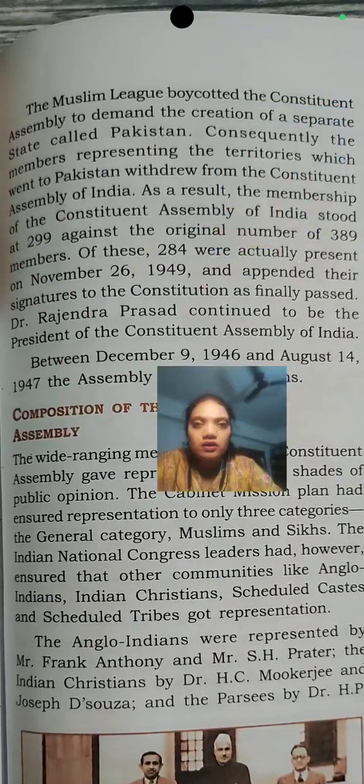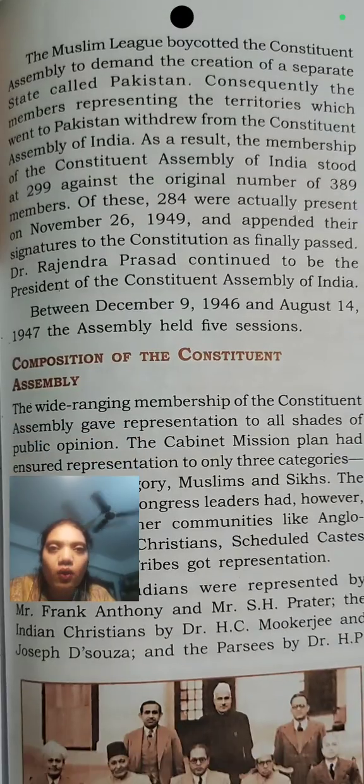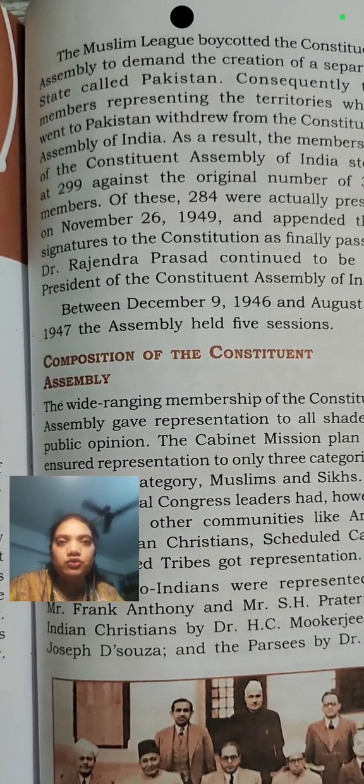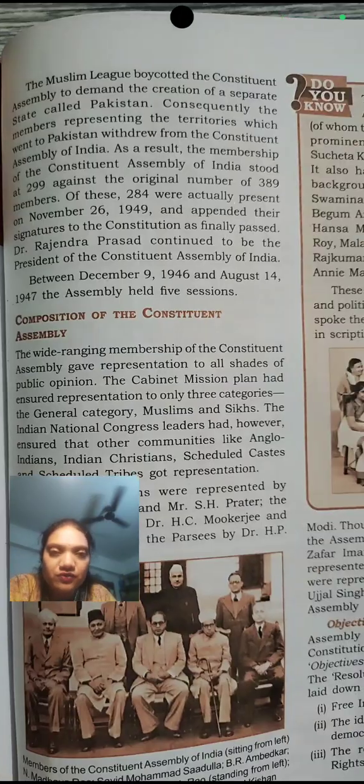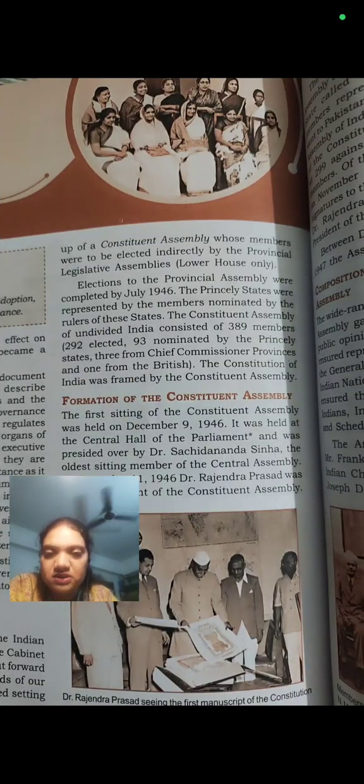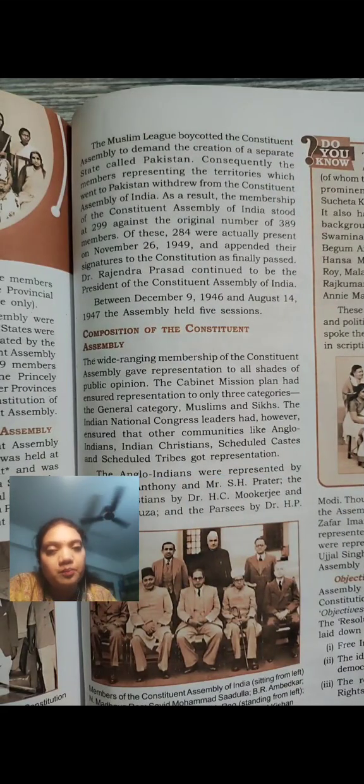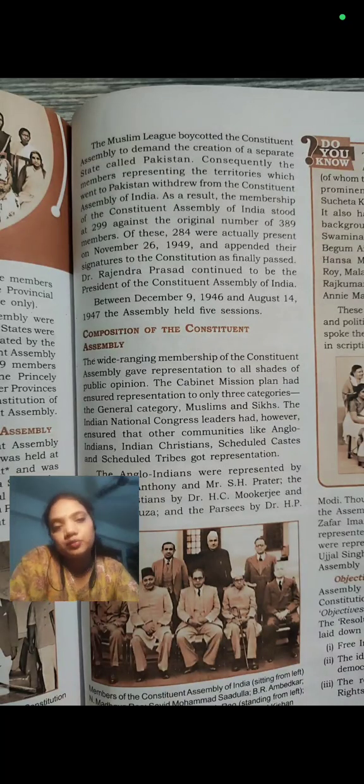It is written over here that the Muslim League boycotted the Constituent Assembly to demand the creation of the separate state of Pakistan. We know now the number we talked about, 389 members. Earlier, the undivided India Constituent Assembly's strength was 389, but when the Muslim League boycotted and left, they said we are not going to be part of the Constituent Assembly because we are not Indians.